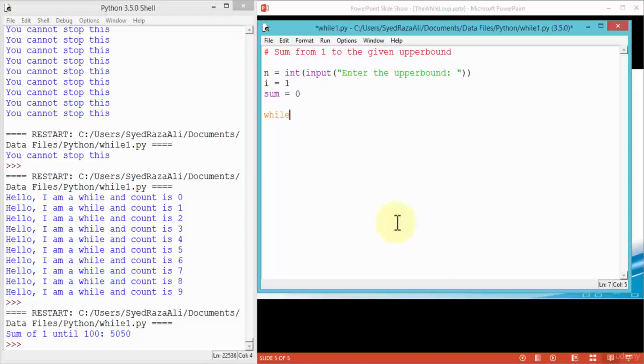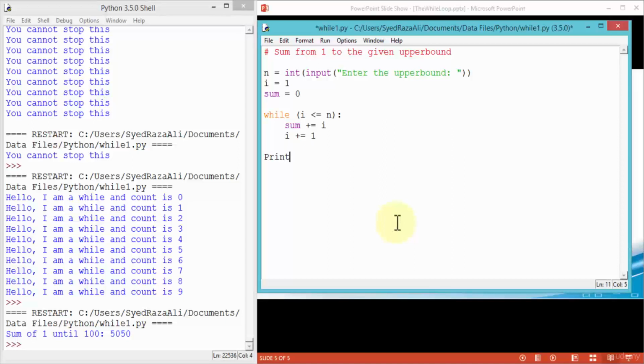Then I'm going to use my while loop. I'm going to tell Python to start the iteration. So while, I'm going to say i is less than or equal to n. Okay, put my colon. What should Python do? It should sum plus equals i, and of course i plus equals 1.